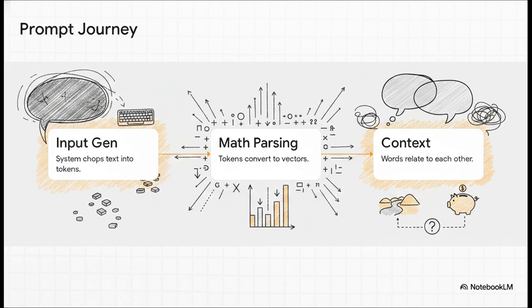Now, what's really interesting about this slide is step 3, establishing context, because having embeddings for isolated words just isn't enough to generate a coherent response. Think about real-world token mapping in code, for example. The word return means something totally different inside a Python function definition compared to a standard English paragraph, right? Quantifying that precise relationship and establishing the dependency between those tokens, that is the most computationally heavy and mathematically complex part of the entire pipeline.